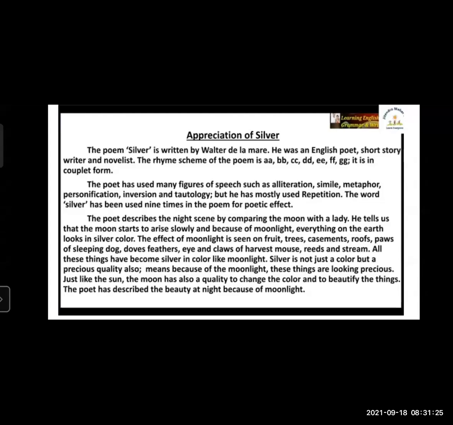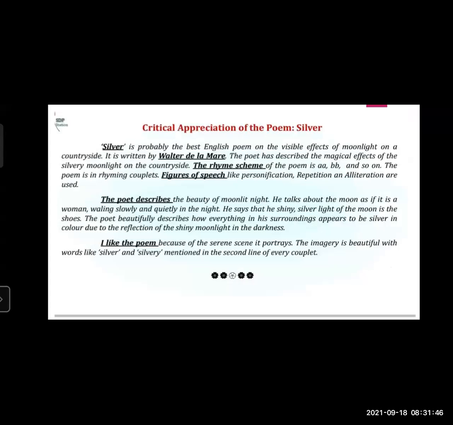Then the poet has described the beauty of the night because of the moonlight, and we can easily see the beauty of the night time only because of the moonlight or the silvery effect of the moon. So thus we have seen the appreciation of the poem. Students, you have to write this appreciation this way. You can write like this also. This is one more example. We just read this: Silver is probably the best English poem on the visible effect of moonlight on the countryside.